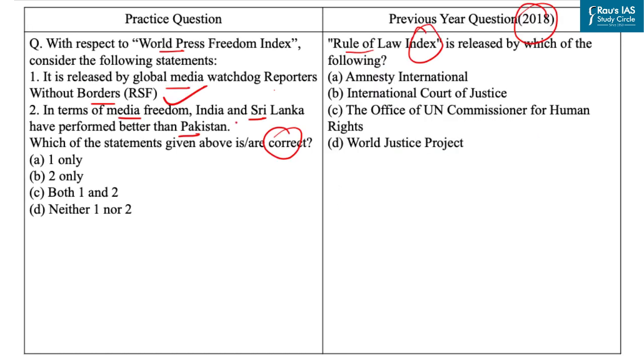So with this, our second statement is incorrect, as in terms of media freedom, Sri Lanka and Pakistan have performed better than India. So here our correct answer is option A, that is 1 only. Answer of this PYQ is option D.